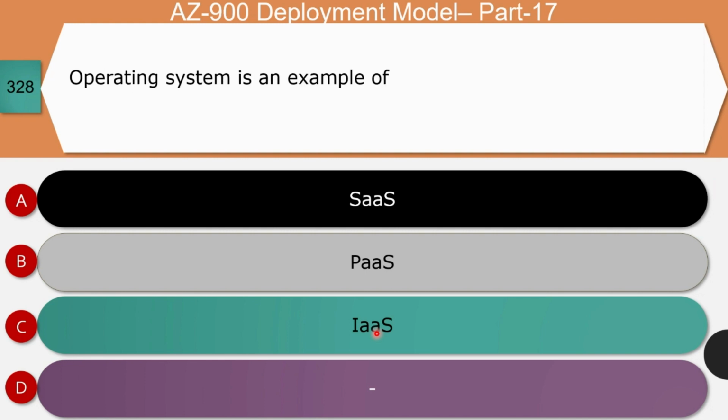Next question, operating system is an example of software as a service or platform as a service or infrastructure as a service. The right answer for this question is option B, platform as a service. Let's see the reason. We already know server, storage, network, and virtualized environment form the infrastructure as a service. Over and above the infrastructure as a service, we have the operating system. So it is part of PaaS, that is platform as a service.